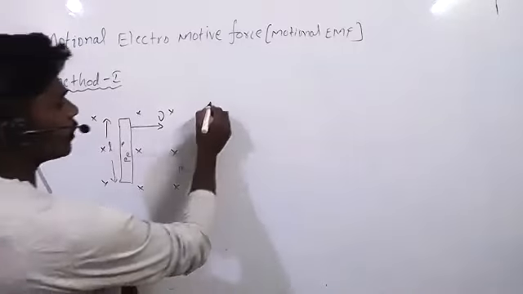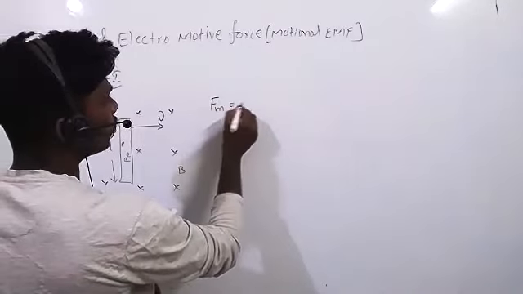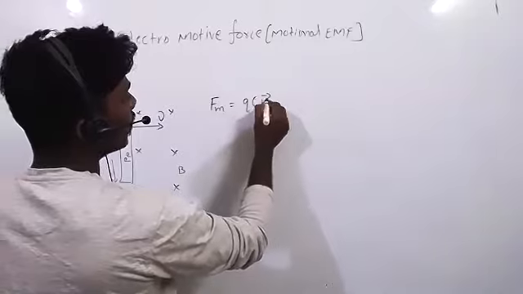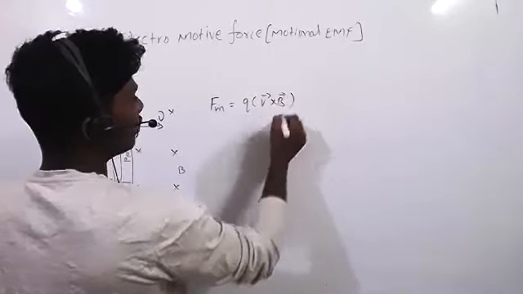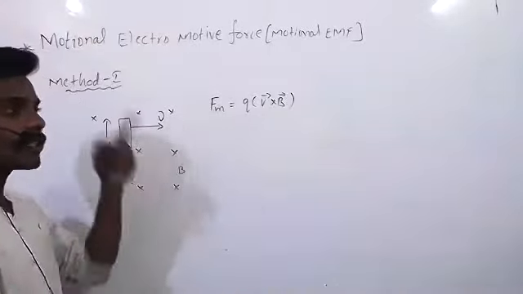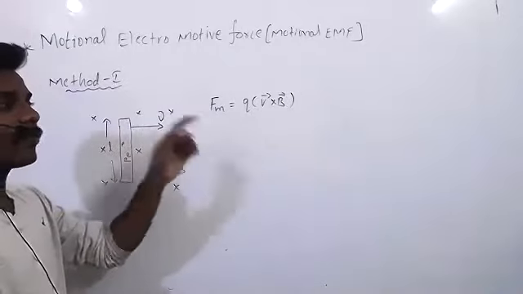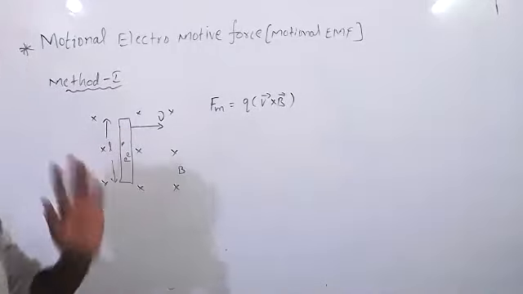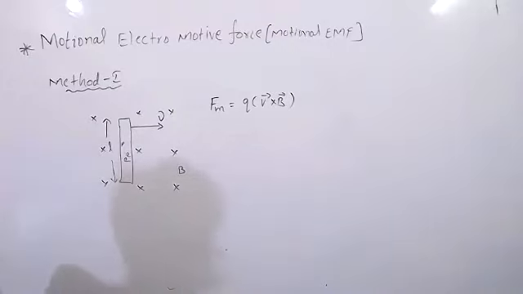How much magnetic force will act? Magnetic force is equal to q v bar cross B bar. Do you remember? It is the force on the charge when it is moving in the magnetic field. Is it clear? Yes, sir.